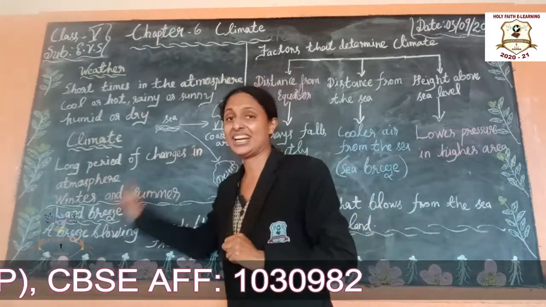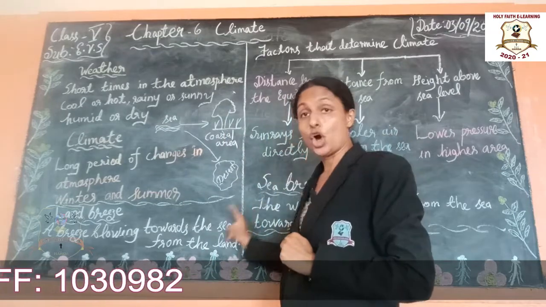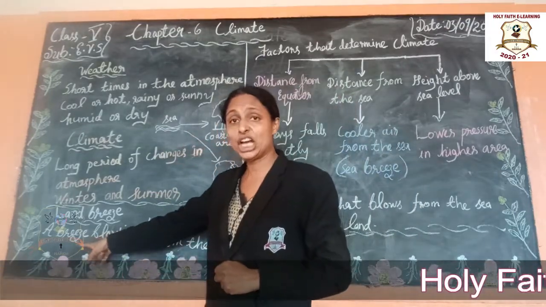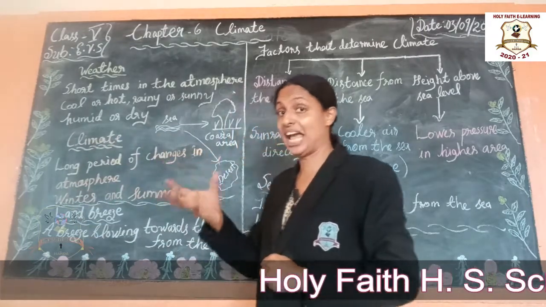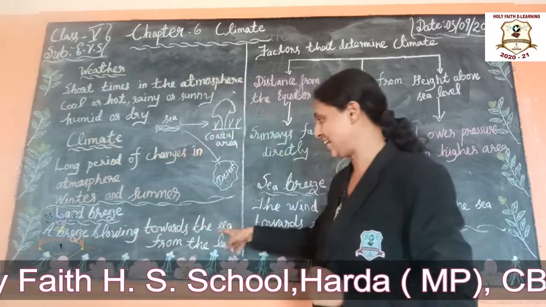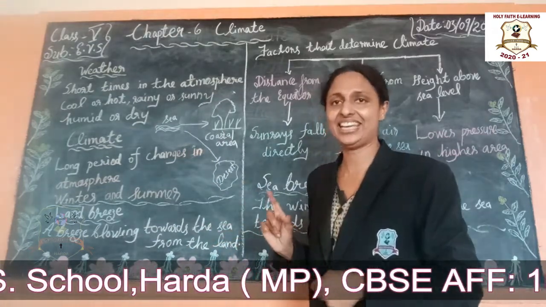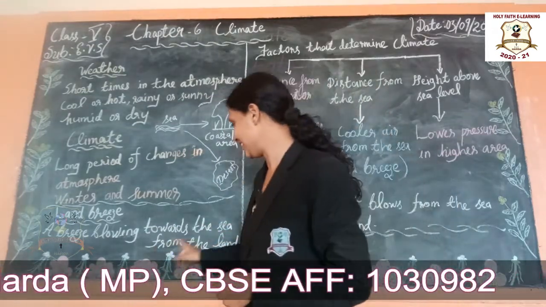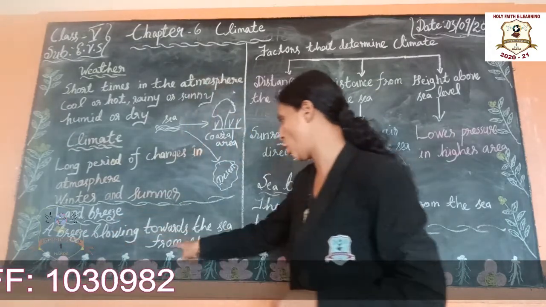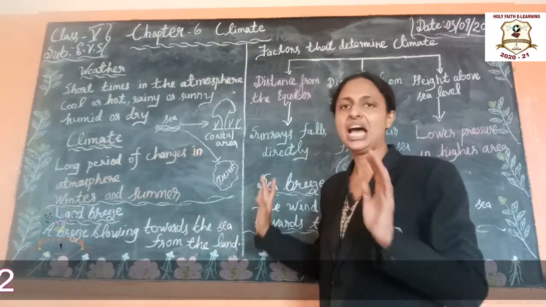Then what is the land breeze? When the hot air of the land area rises up, then it blows to the sea area. That is the land breeze. What is a land breeze? A breeze blowing towards the sea from the land.